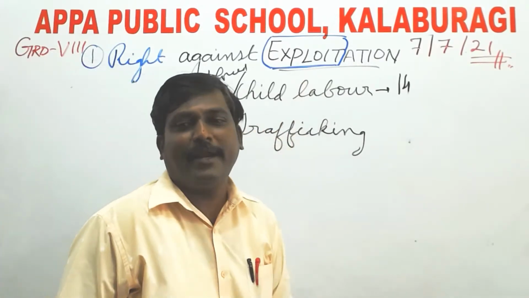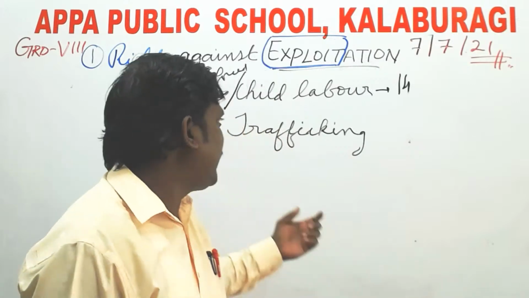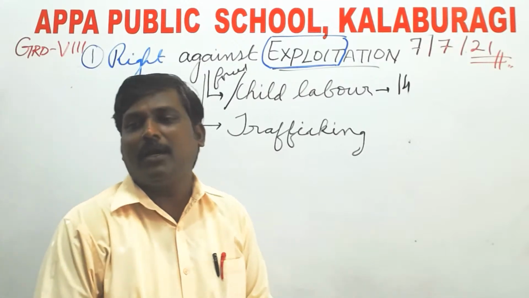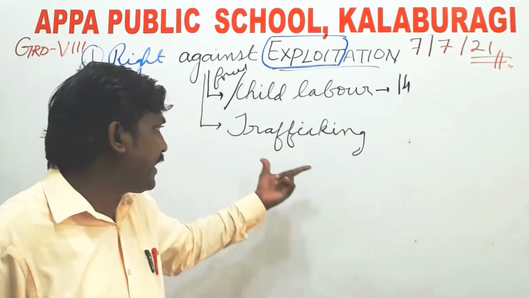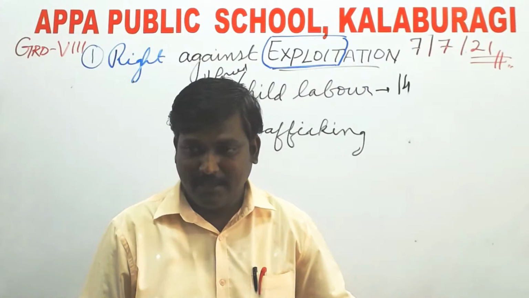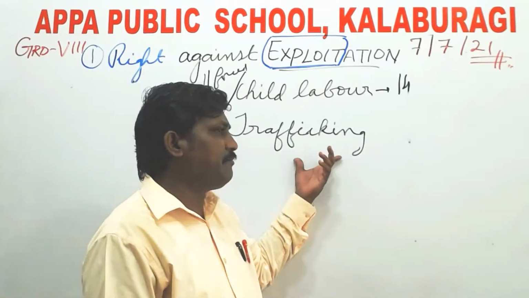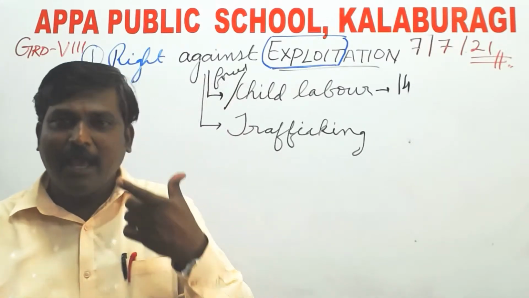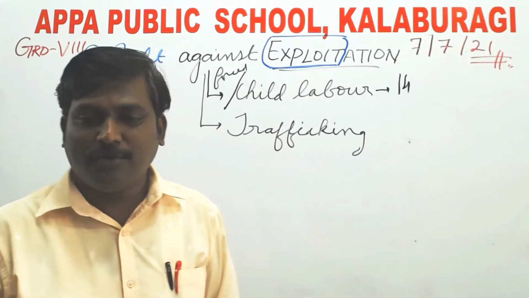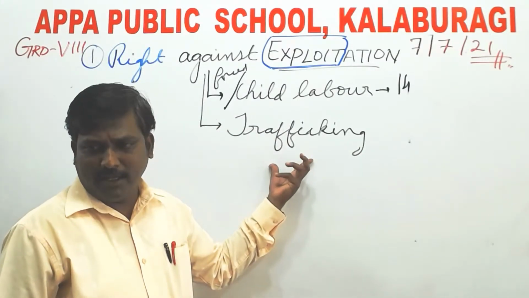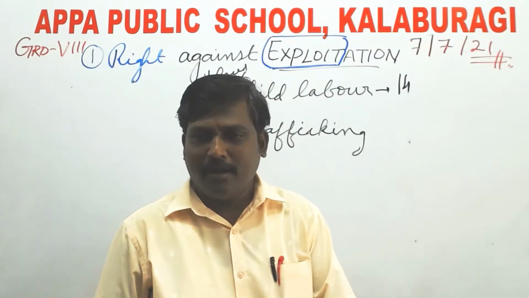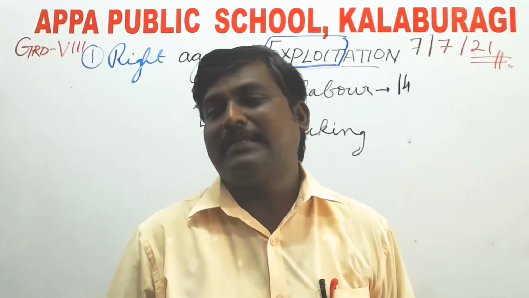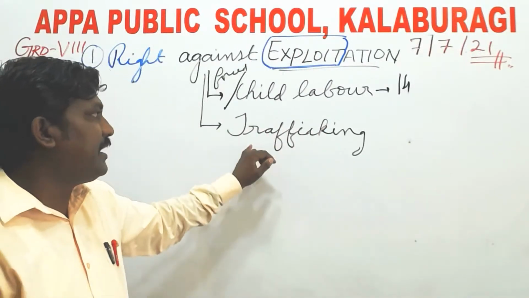Now here, trafficking, my dear students: usually they will kidnap a girl or boy or man, and they will sell them. The chances are they are kidnapped for their body parts, maybe kidney, eyes, heart. They need those, and also they will kidnap small kids, girls or boys, to work in some other places. So this is what trafficking is.